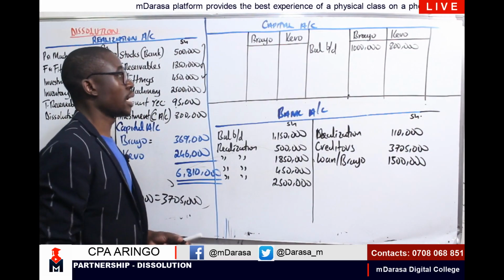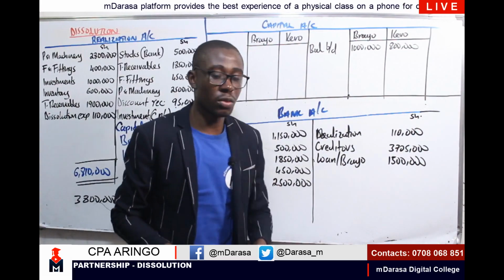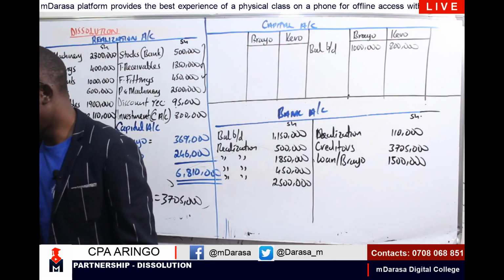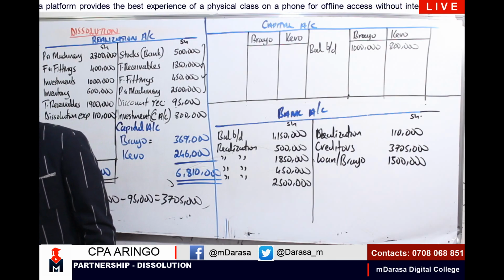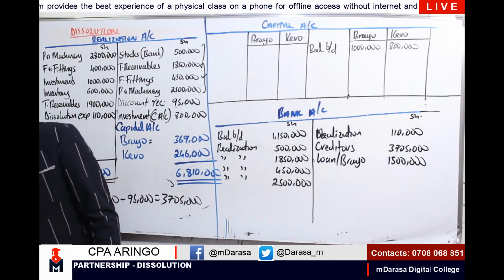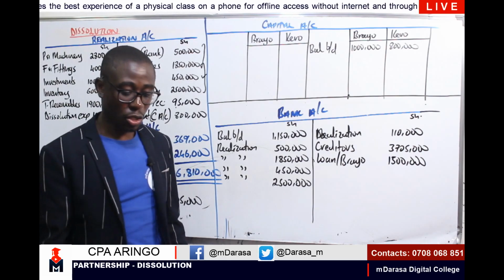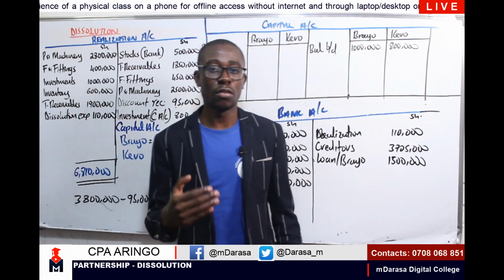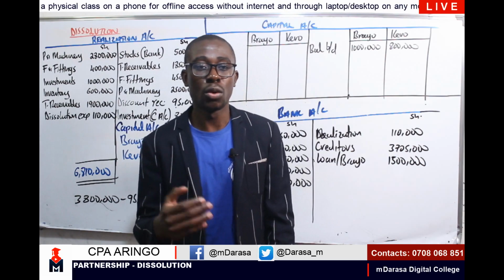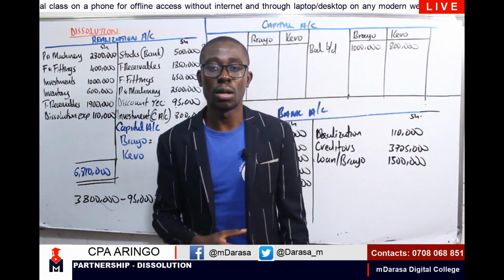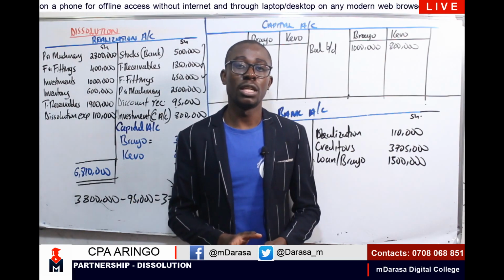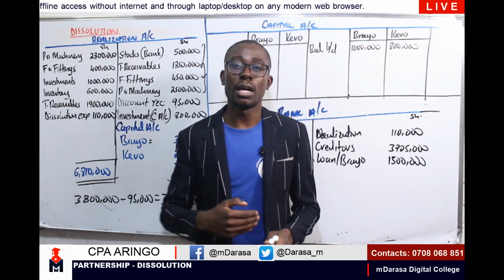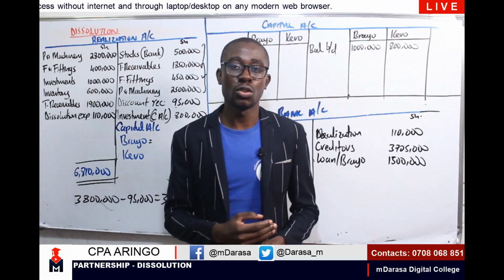Consider any other item that will affect us. So in our capital account also, we had a component in our realization, right? Remember when we said with the assets taken over by the partner, we are going to debit our capital account, and you credit our realization account.